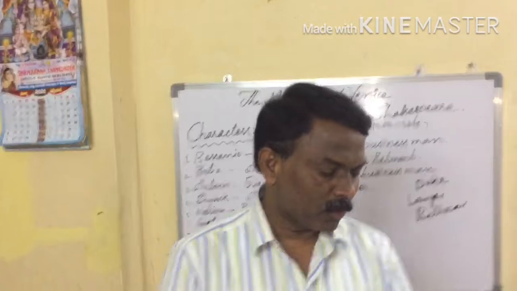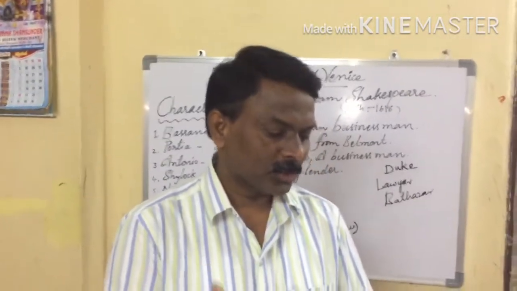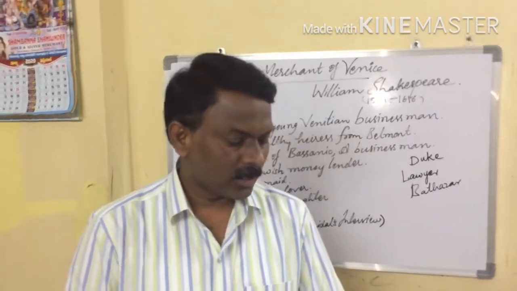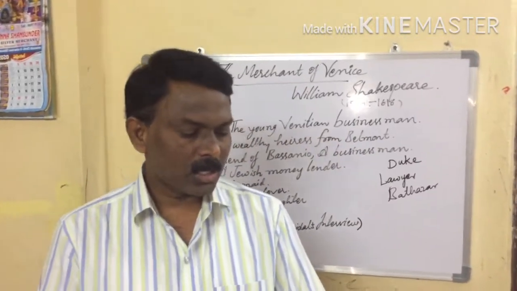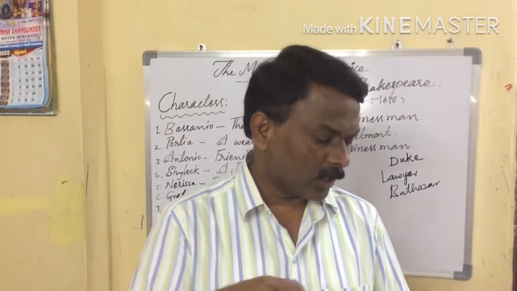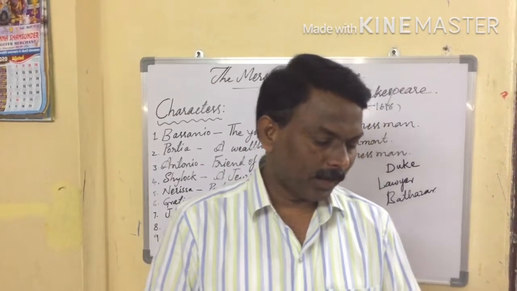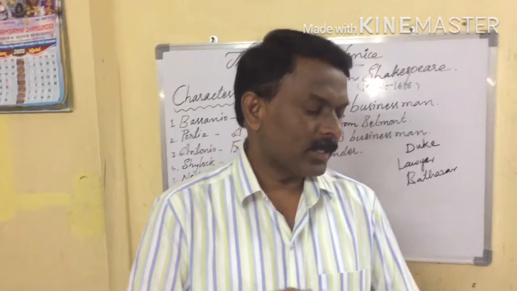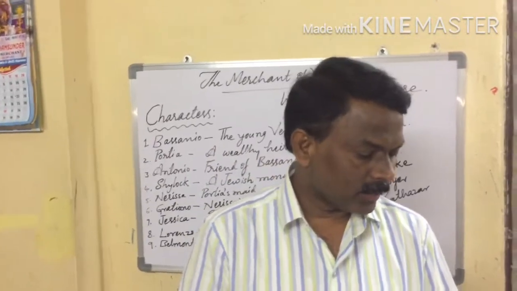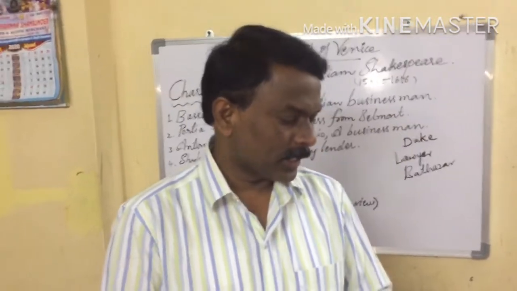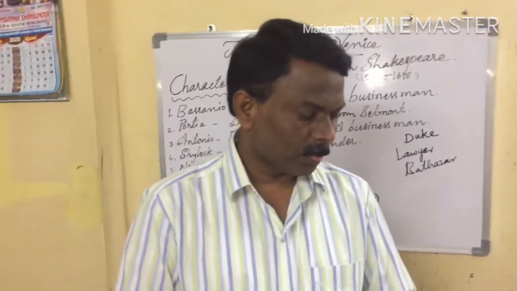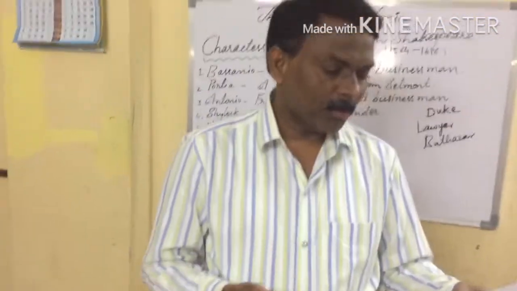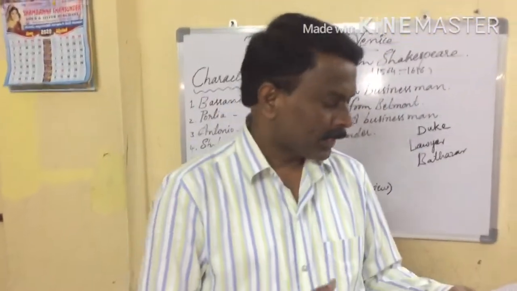Antonio also forgoes his half of Shylock's wealth on two conditions. First, Shylock must convert to Christianity, and second, he must will the entire estate to Lorenzo and Jessica, his daughter, upon his death.